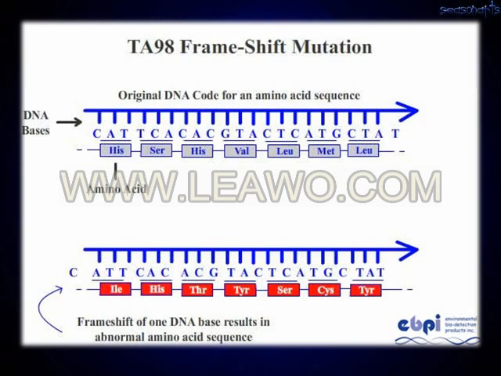This is known as frame shift mutation. So deletion or addition or insertion of a base can result in the production of a newer code, and this newer code will ultimately give rise to newer amino acids or abnormal amino acids.